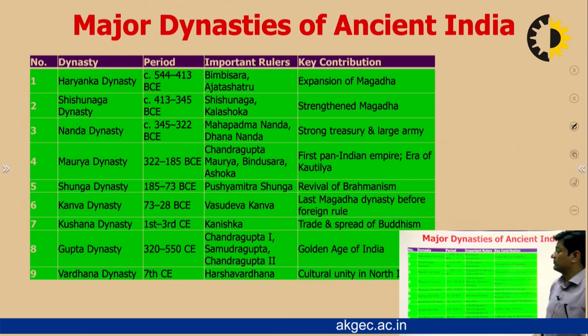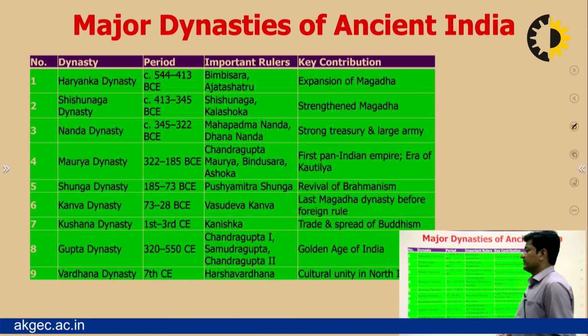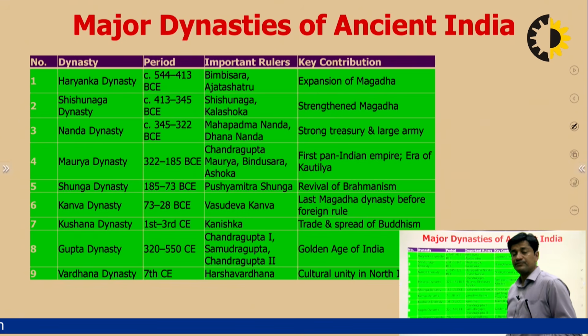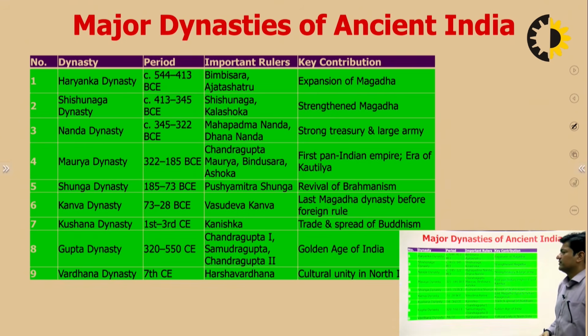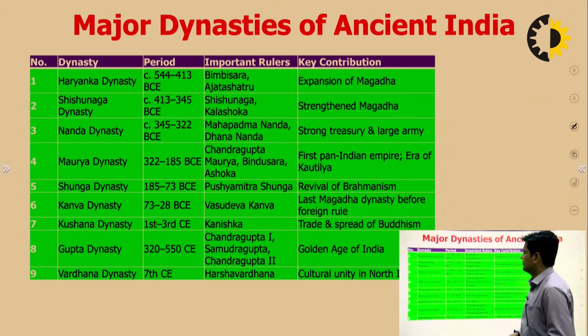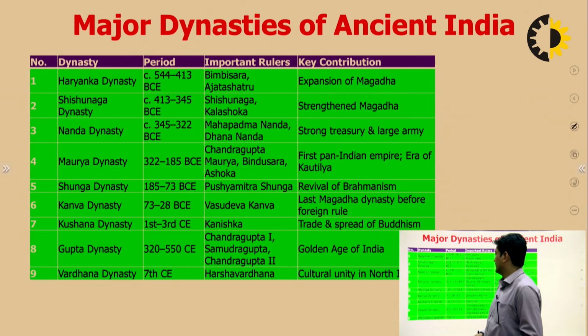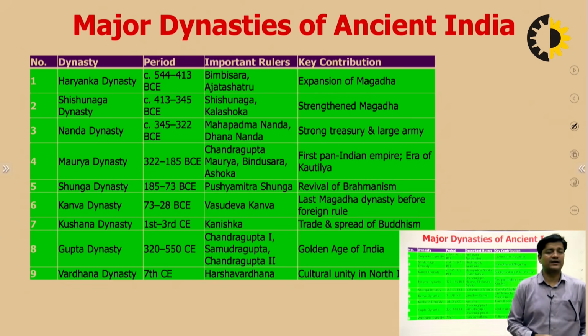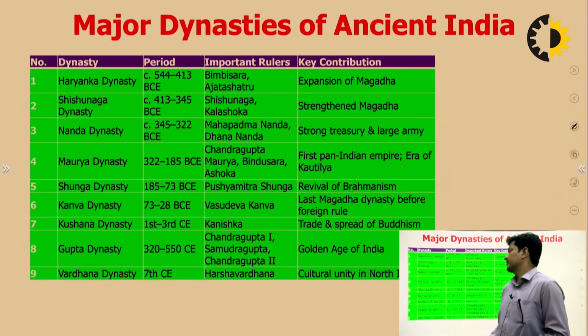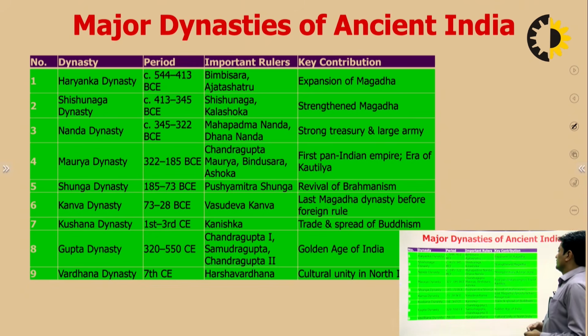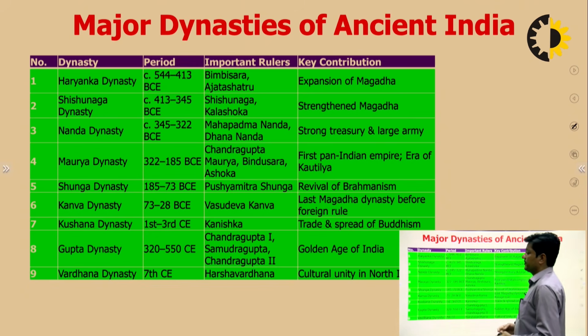Shishunaga dynasty existed between 413 to 345 BC. Shishunaga and Kalashoka were the important rulers. They further strengthened Magadha. Then came the Nanda dynasty, 345 to 322 BC. Mahapadmananda and Dhanananda, who was defeated by Chandragupta Maurya. They had a strong treasury and a large army.